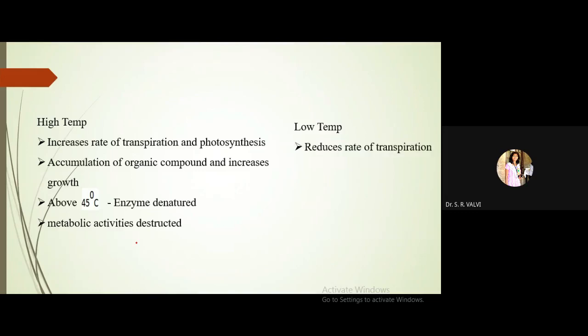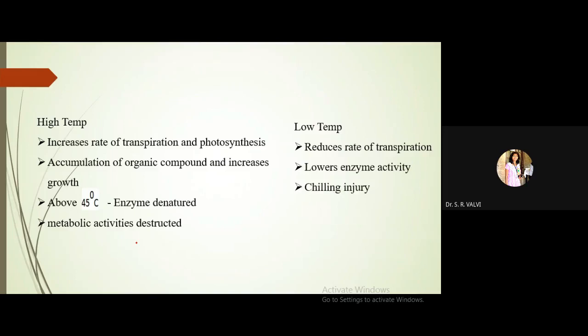Now see, in the case of low temperature, what will happen? It reduces the rate of transpiration, right? For transpiration, a high temperature is required, and if the temperature reduces, it affects the rate of transpiration. Then it lowers enzyme activity. To carry out enzymatic reactions, enzymes must have a specific temperature, and if the temperature is low, it affects plant growth.